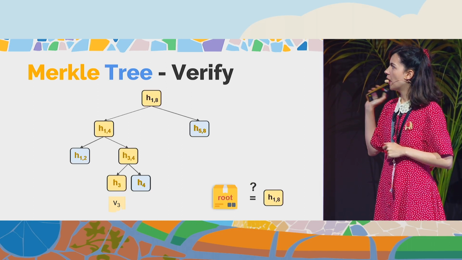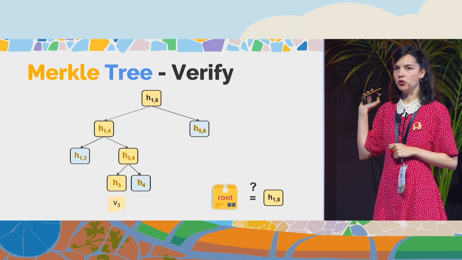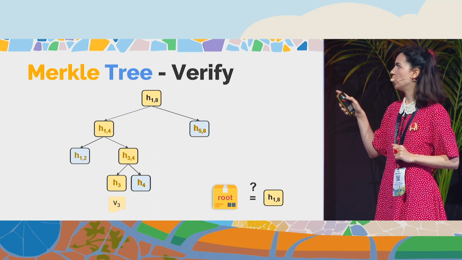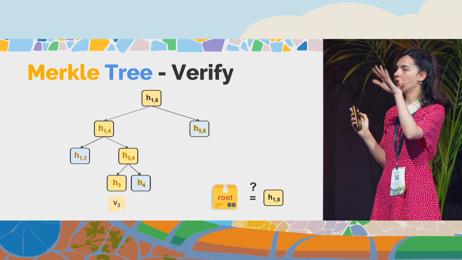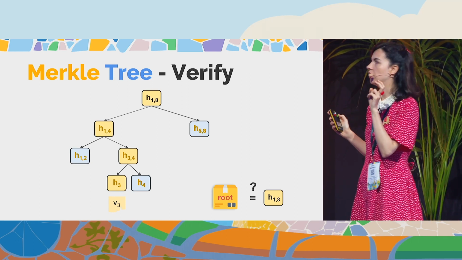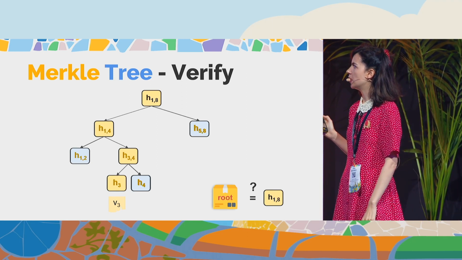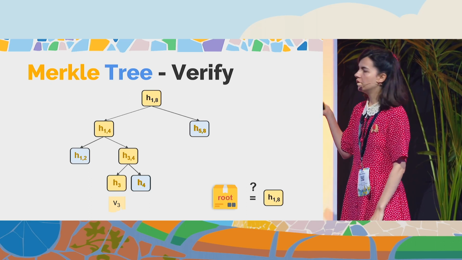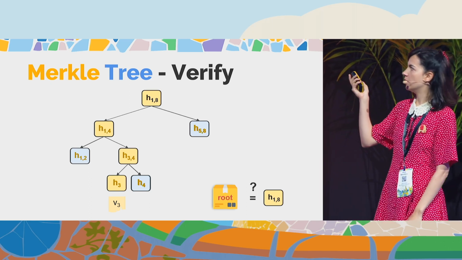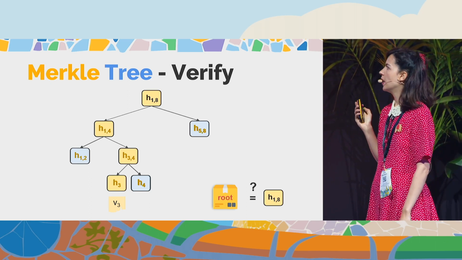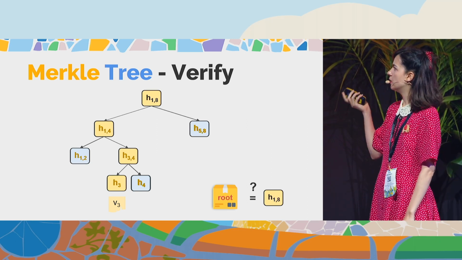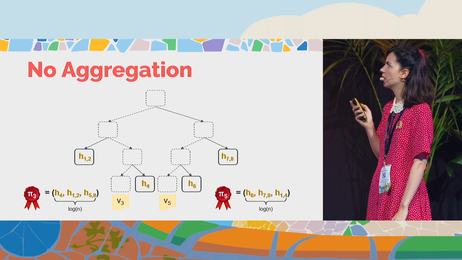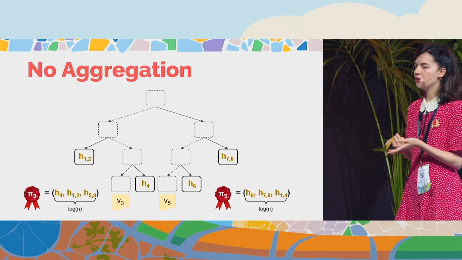What the verifier has to do is just use the claim value v3 to recompute the path up to the root by hashing the proof he receives here in blue, and compare the value h18 with the already stored commitment. If they correspond, then this is correct. So what we remark here is that we have no aggregation.